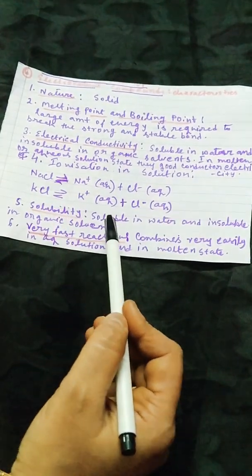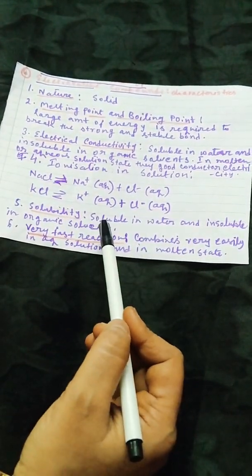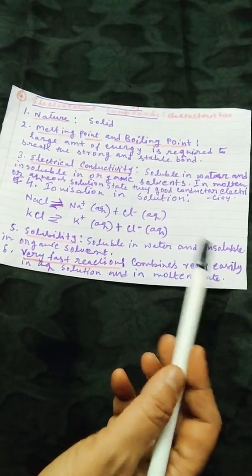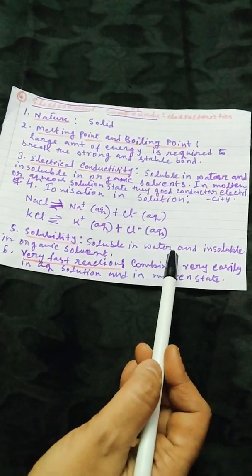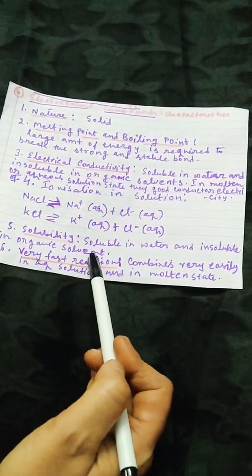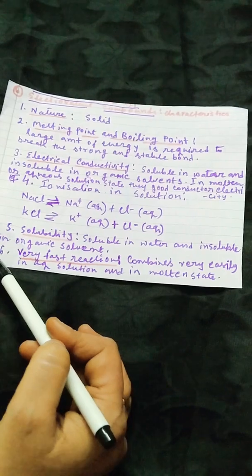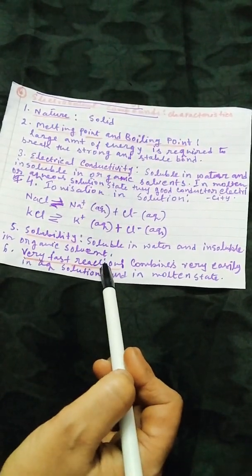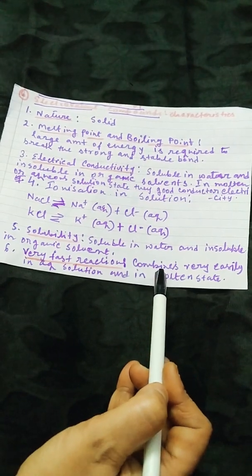Now come to the solubility. Solubility in water is very high in the case of electrovalent substances, and they are insoluble in organic solvents. Next is the very fast reaction of the combining atoms.